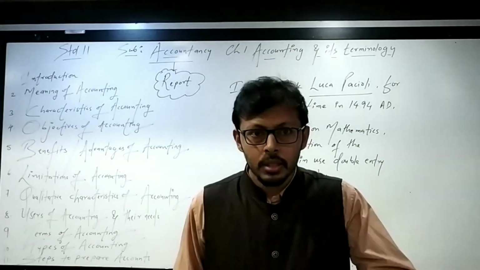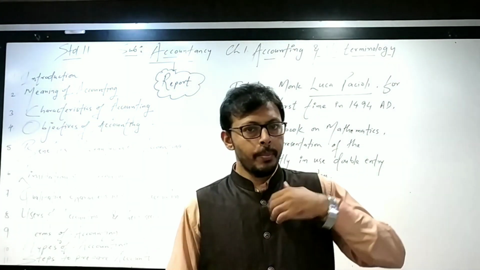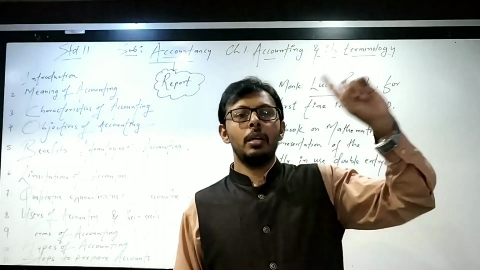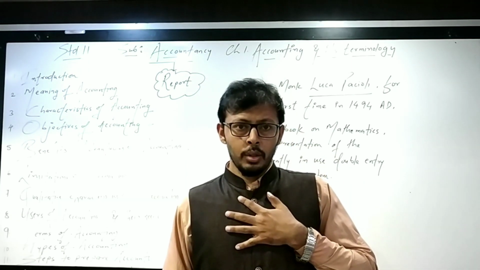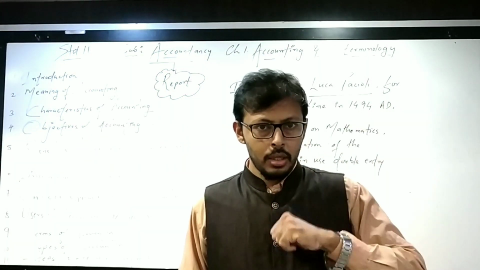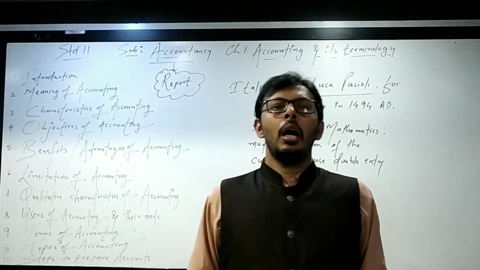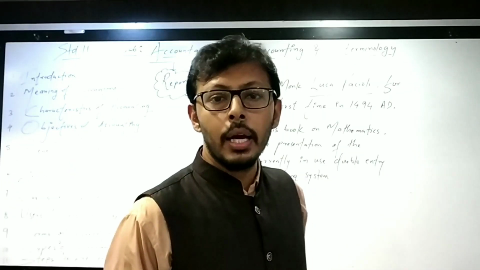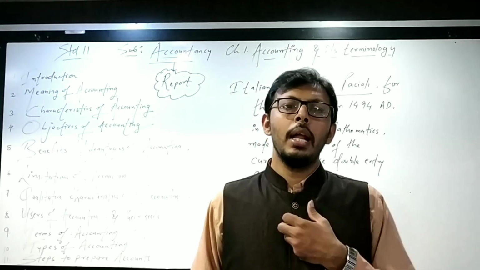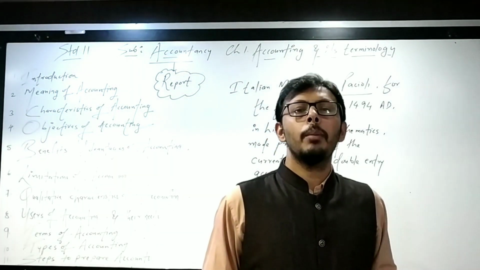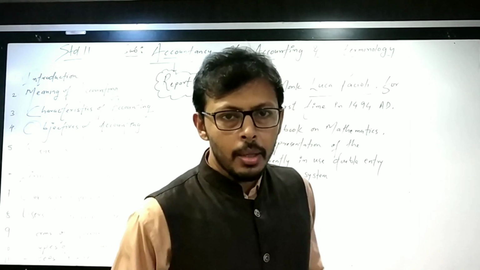If we have purchased the goods on credit from a particular person, that person is called a creditor. If I have purchased goods on credit from somebody, from Mr. X, worth rupees 1 lakh, then Mr. X is called the creditor. And the amount, 1 lakh, which I have to pay is called the payable amount.